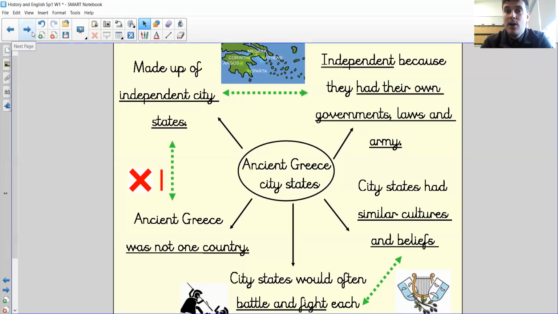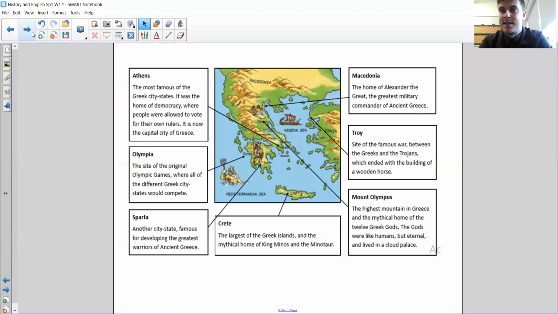So, let's have a look at some of the names of some of these city-states. Now, Miss McCabe has put together this really nice little map here, okay? So we've got the same map in the middle, and we've got the names of 7 of the main city-states that made up ancient Greece. It's not all of them, it's just 7, and there are a few more, okay? And you will see that we have labeled them. We've got the name, Athens, Olympia, Sparta, Crete, Mount Olympus, Troy, and Macedonia. It is not all of the city-states, there are more.